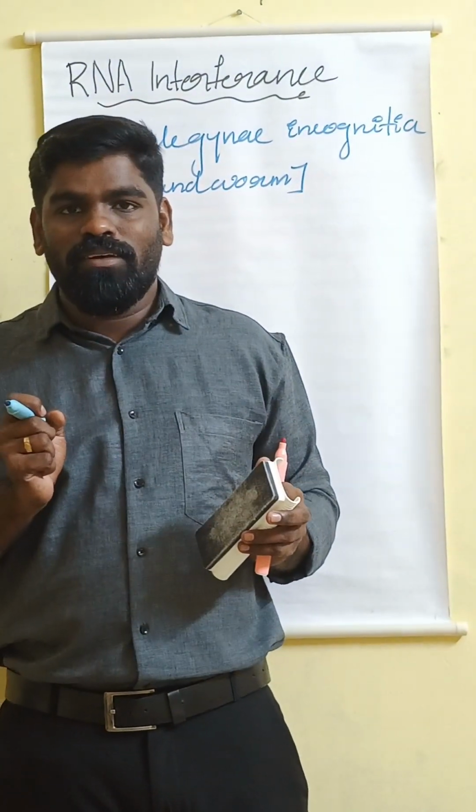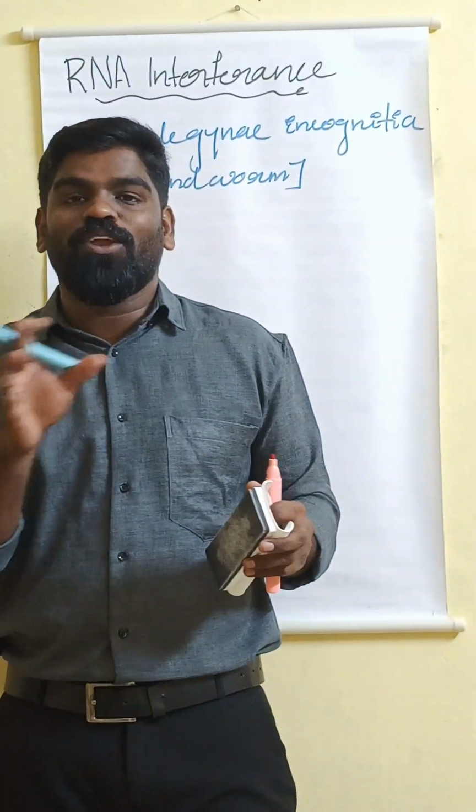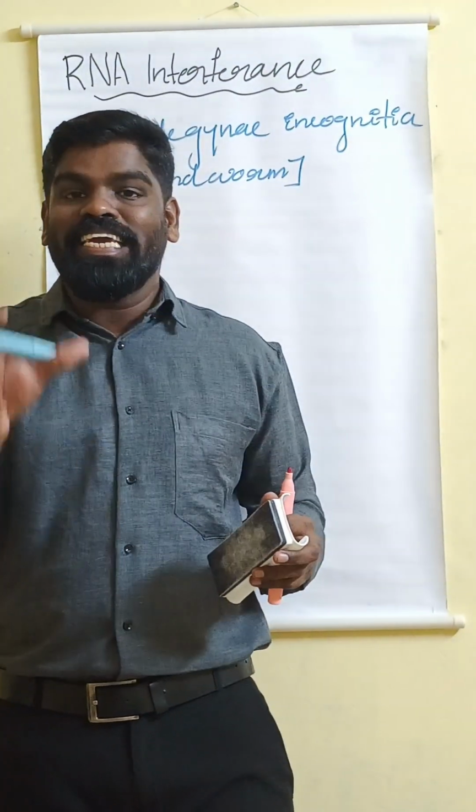Actually, it will make a nodule, a bulge, in the root of the tobacco plant, and it can absorb all the nutrients from the root. So what will happen? The tobacco plant will not get sufficient nutrients and will not get sufficient water. So as a result, the yield decreases.